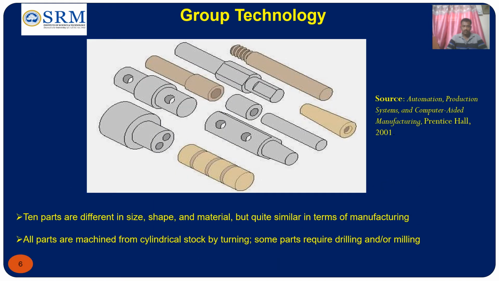You can see in this diagram we have circular components. There are 10 parts of different size, shape and material, but quite similar in terms of manufacturing. Turning, thread cutting or drilling is carried out in all these components. Based on the similarities in their manufacturing, these are grouped together even though they are different in shape, size and material. All parts are machined from cylindrical stock by turning. Some parts require drilling or milling. In this way the parts are grouped into part families.